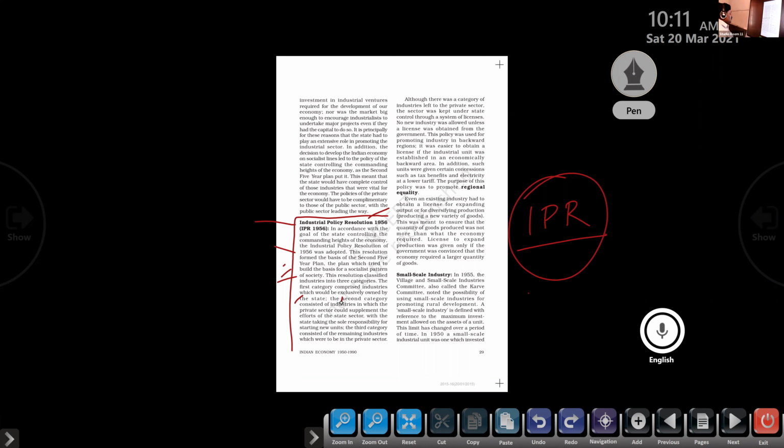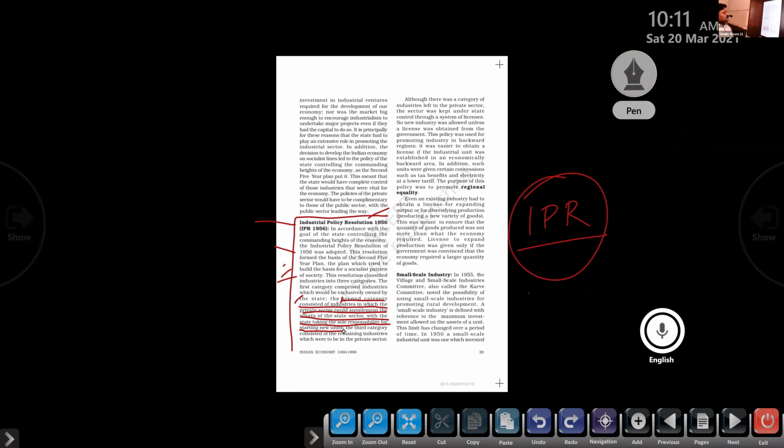Okay, underline that. The second category consisted of industries in which the private sector could supplement the efforts of the state sector, with the state taking the sole responsibility for starting new units. So new units of the company will basically be started by the state, but the private sector will support it. Next one, the third category consisted of the remaining industries which were to be in the private sector.